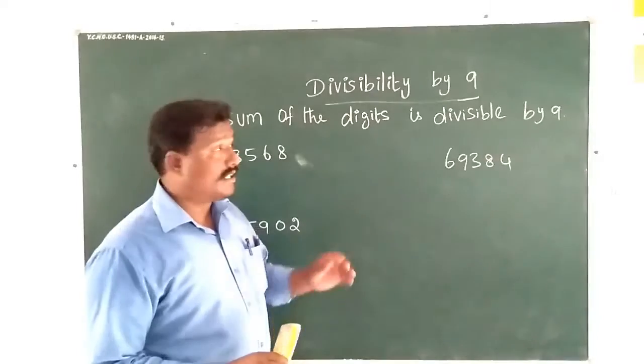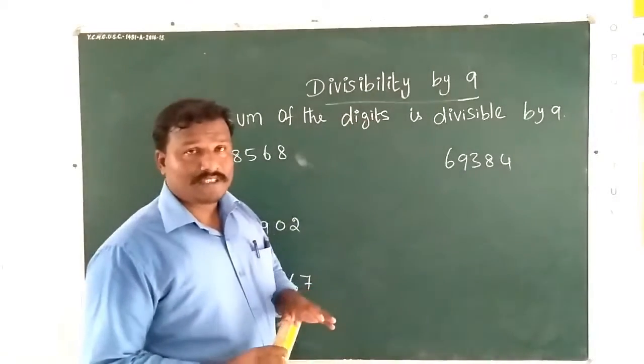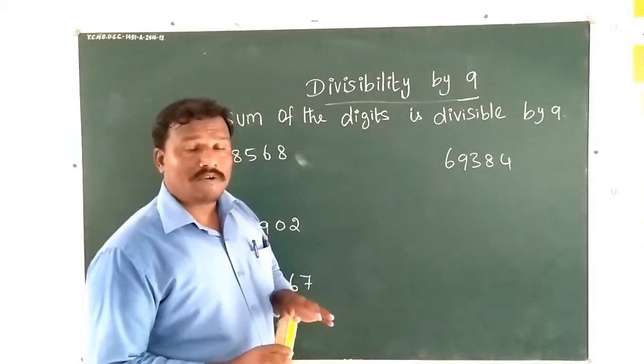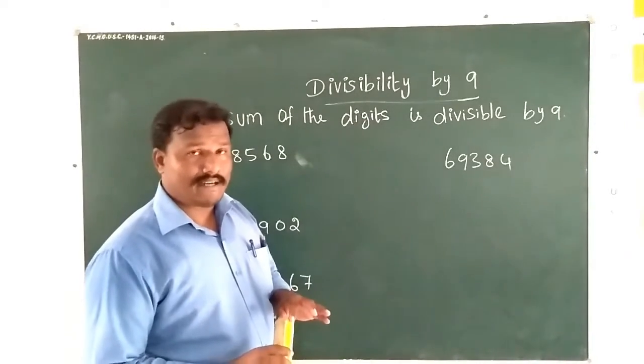Let me discuss the divisibility by 9. Without actual division, how can we say whether a number is divisible by 9 or not?